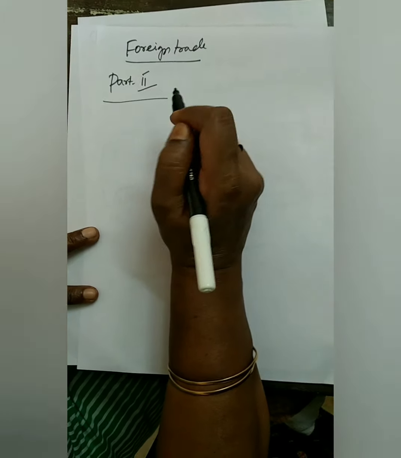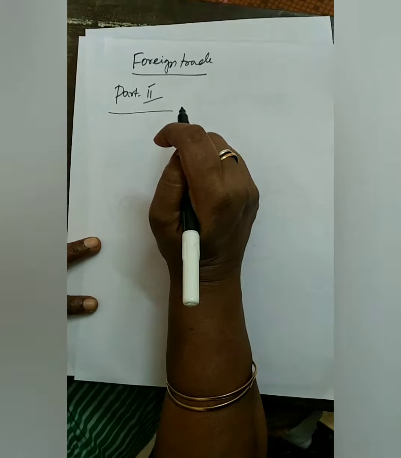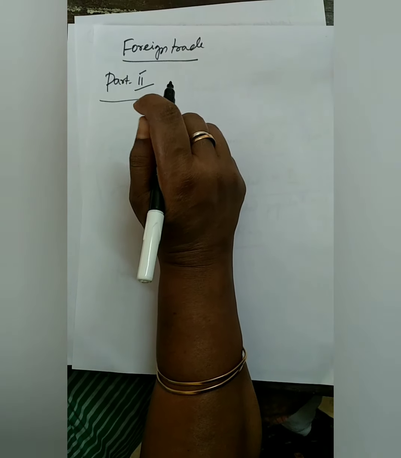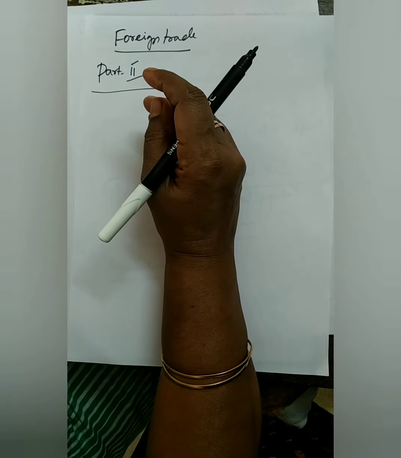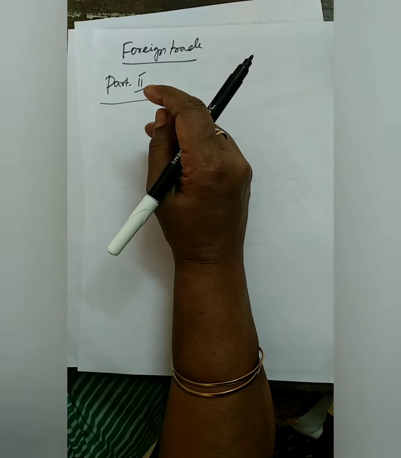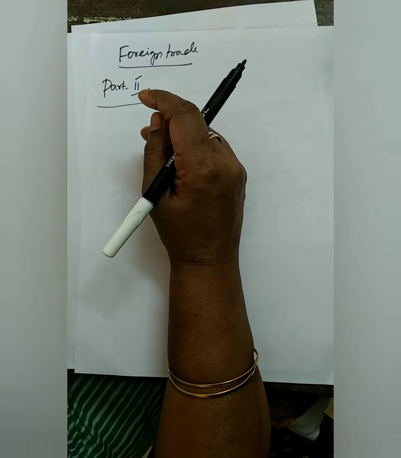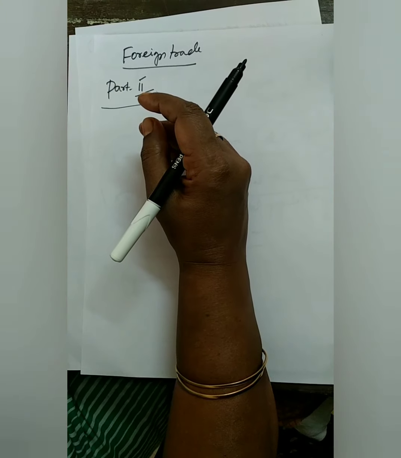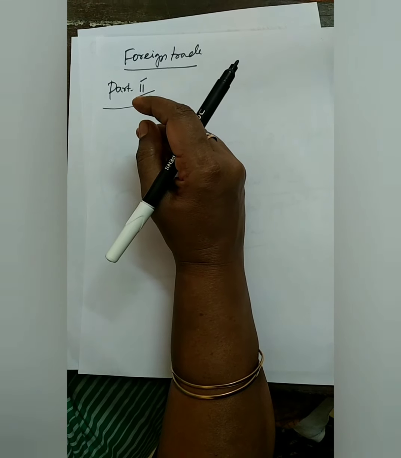Now we are going to see the foreign trade in the part 2 of the Indian economy before independence. So how was the foreign trade? We exported only the raw materials to the British industries, imported the finished goods from their own country. They did not make any effort for our own industries in those times.